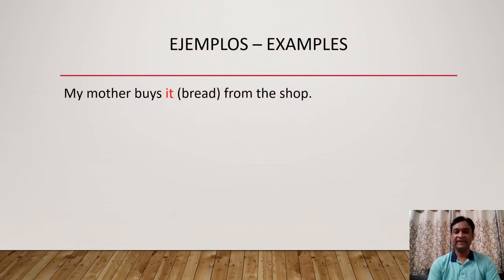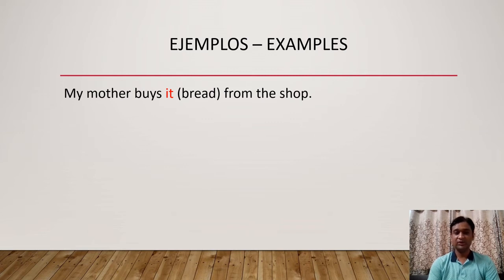My mother buys it from the shop. So earlier friends, I told you the pronouns are basically the replacement for the object. So here it is the object pronoun, and it is the replacement for what? That is given in the bracket. Bread. Bread is the direct object, and instead of bread we have to use it as a direct object pronoun.